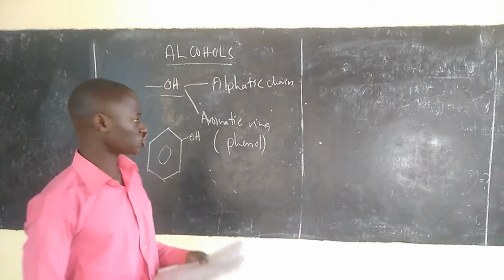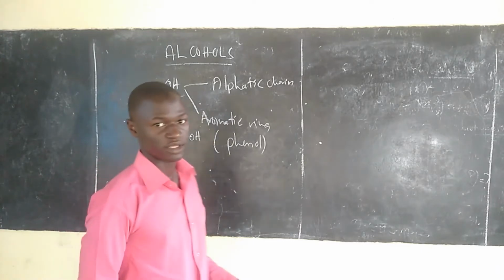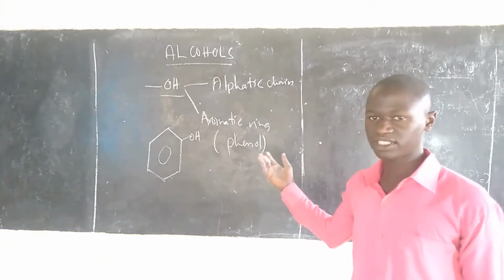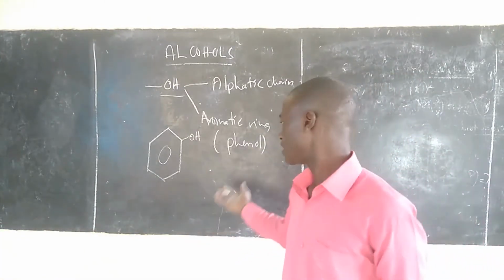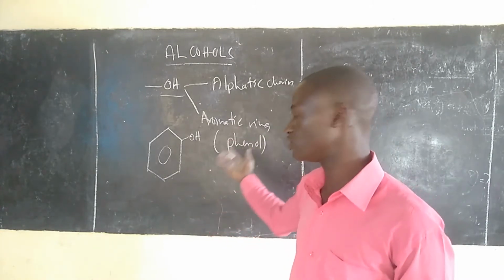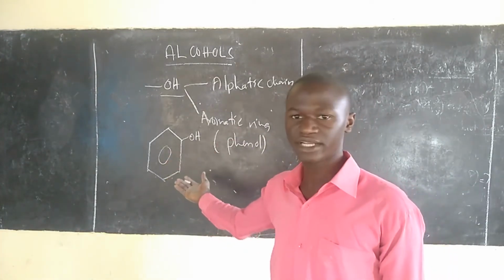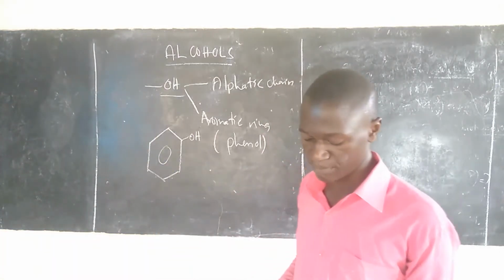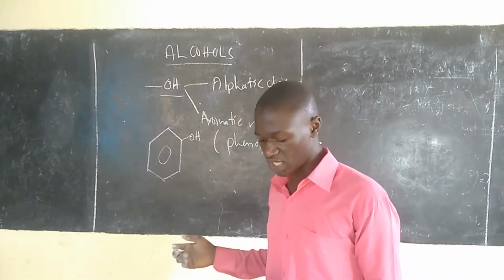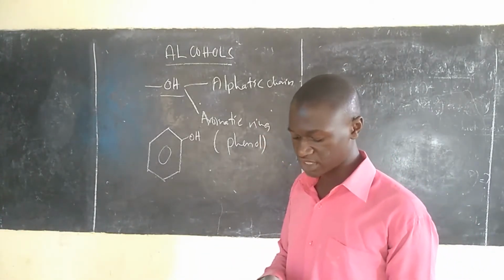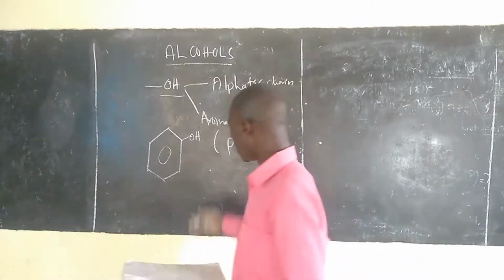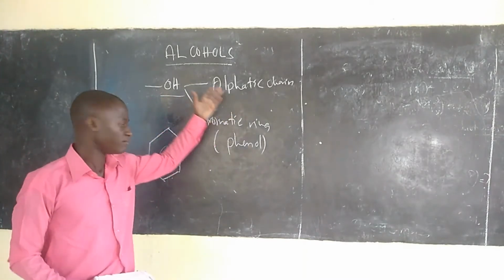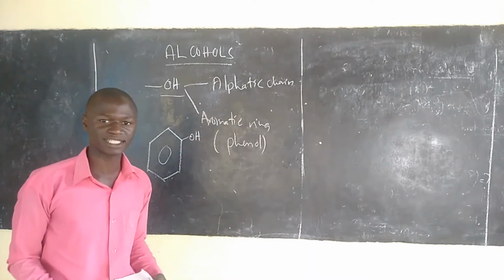So what we are saying is that alcohol and phenol have some properties which are similar and some which are different. Some properties are similar because all of them have a functional group which is hydroxyl. But some properties are different simply because phenol has the benzene ring, but alcohol doesn't. So the presence of the benzene ring in phenol leads to differences in properties compared with alcohol. The differences are due to the different nature of the side group: alcohols have an aliphatic hydrocarbon group, but phenols have an aromatic ring.